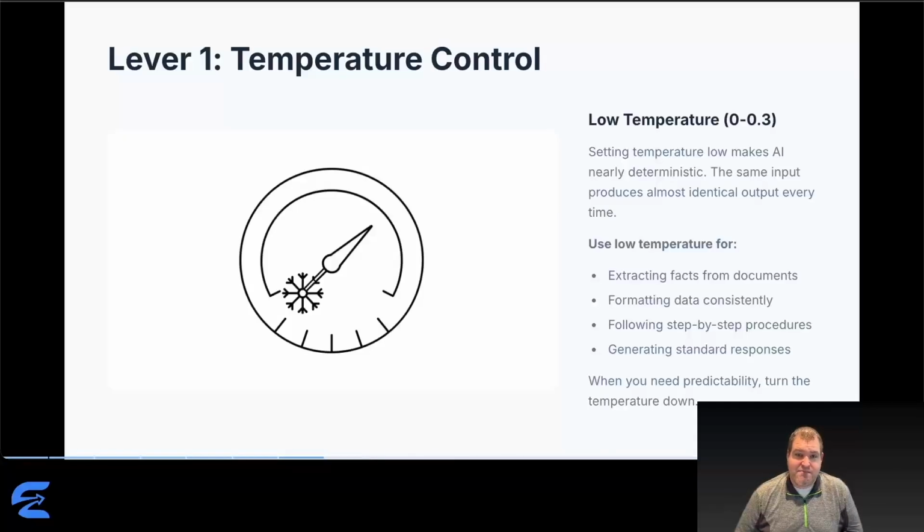When do you want this? Well, extracting facts from documents. You want the same facts every time. Formatting data consistently. The whole point is identical structure. Following procedures. Variation creates errors. Generating standard responses. Consistency is the requirement. The pattern? Tasks where the right answer exists and variation adds no value. Most AI tools default to medium temperature around 0.7, but you can usually adjust it. Look for temperature or creativity settings and dial them down for consistent work.